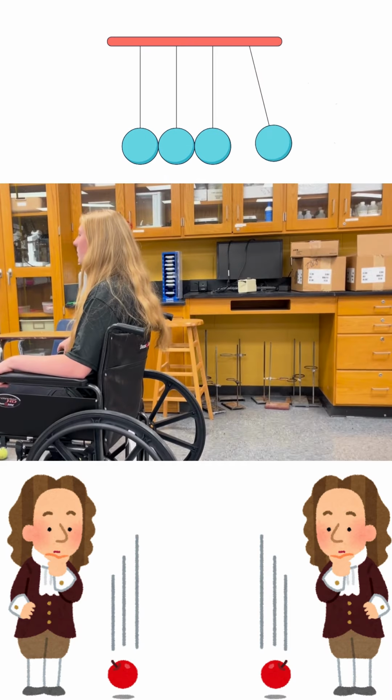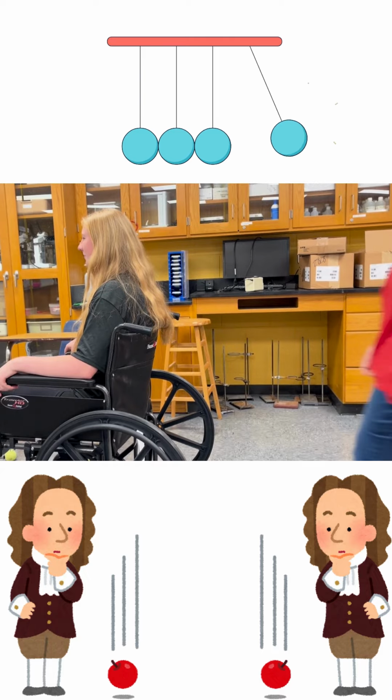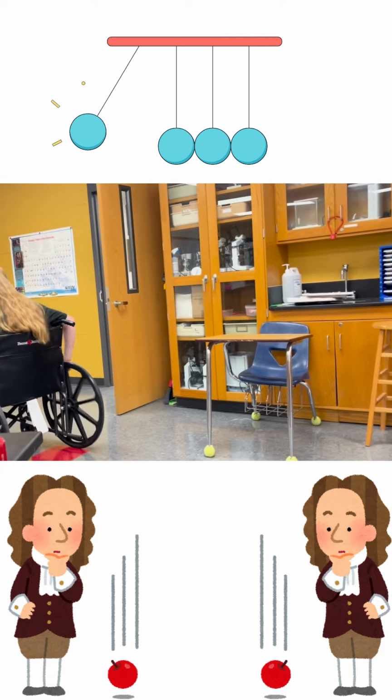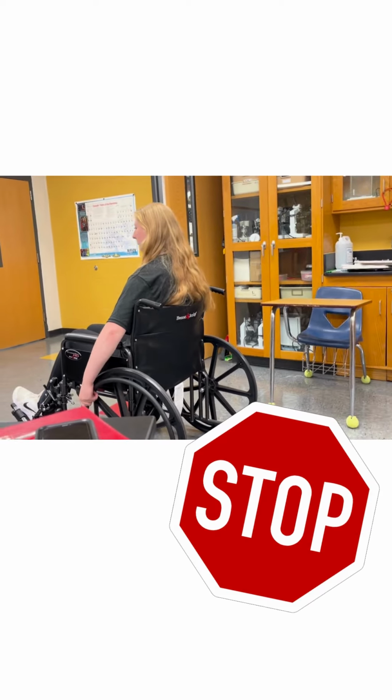Newton's first law of motion states that an object at rest will stay at rest, and an object in motion will stay in motion until acted upon by an unbalanced force. Let me demonstrate. Notice how Danny Ray's wheelchair is currently at rest. If Emily enacts an unbalanced force upon it, it will leave rest and go into motion. When Emily pushes Danny Ray and she enacts an unbalanced force upon herself, she stops.